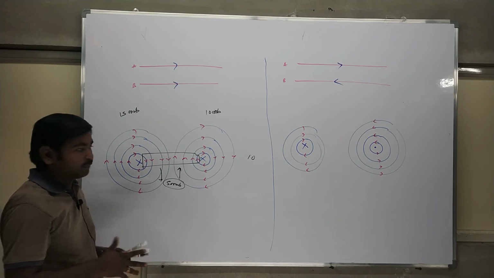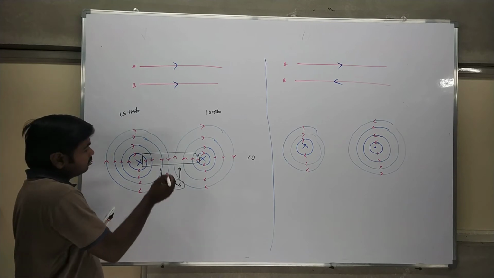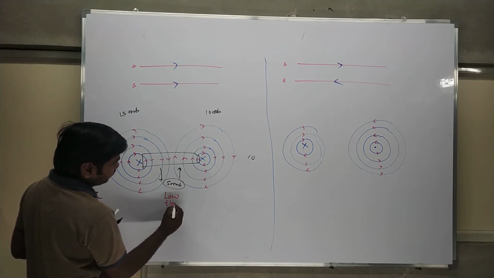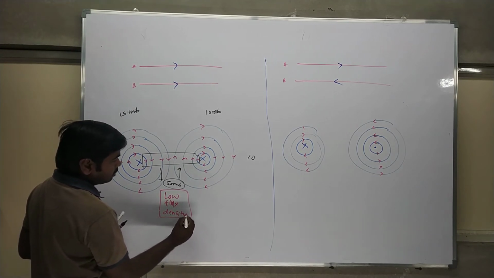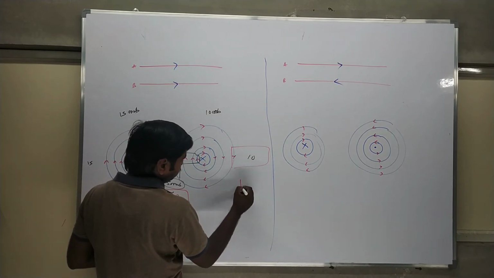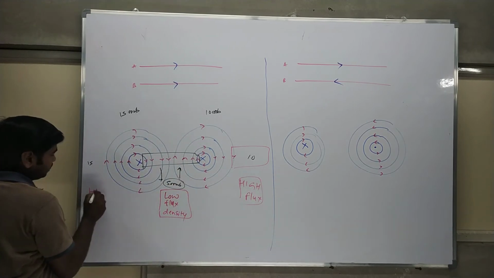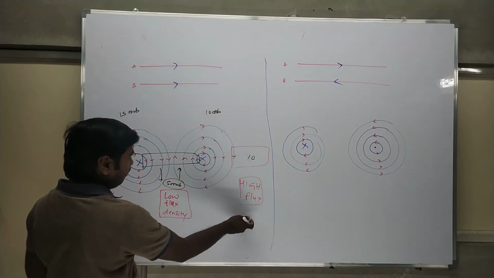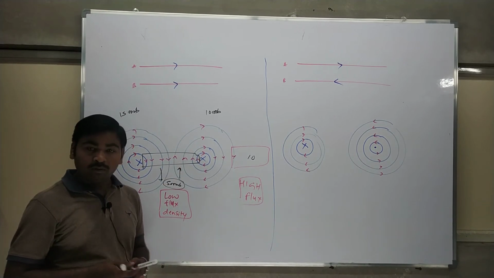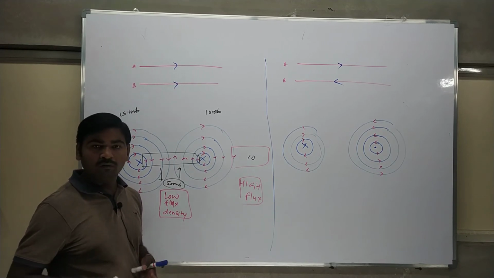The concept is simple. In this portion, flux subtraction will take place. This is called the low flux density area. Here is a high flux density area. Here also a high flux density area. So the outer sides of the conductors should feel high flux, and in between low flux. Therefore the conductor will try to jump from the high flux density area to the low flux density area.